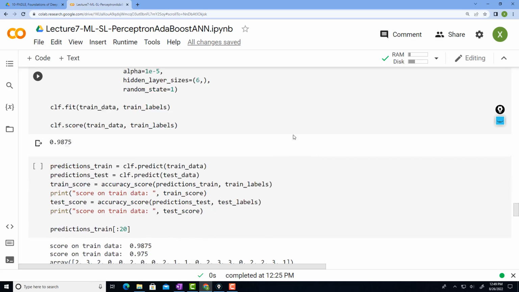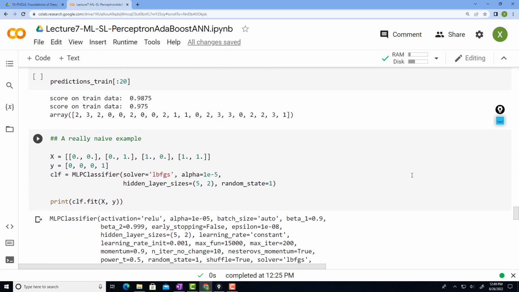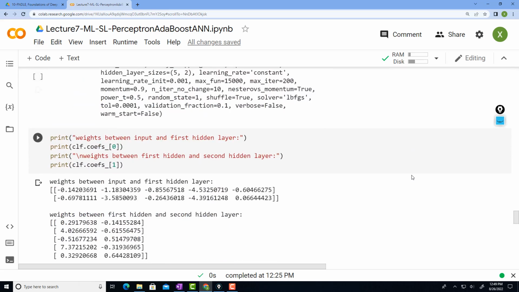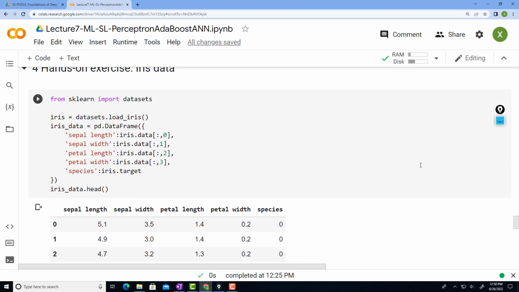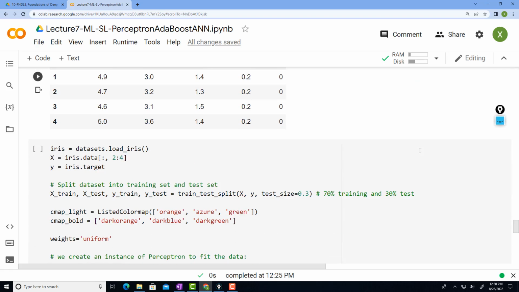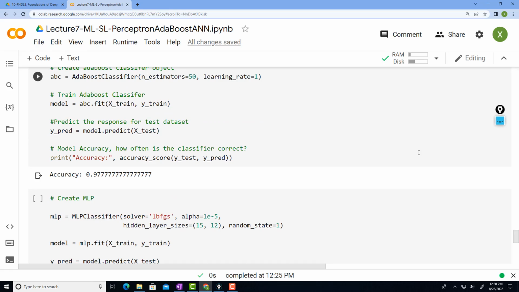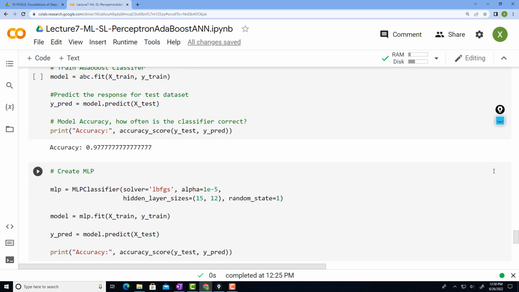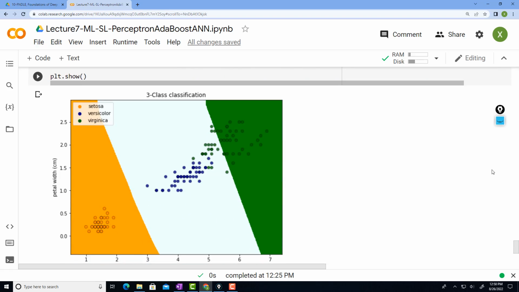Then you fit the data, and you do the evaluation based on the training and testing data sets accordingly. The final part of this Jupyter Notebook is, again, testing the neural network models and AdaBoost algorithms on the iris data set. You can check the code segments to see how machine learning evaluation is typically done and how different machine learning algorithms, perceptron, AdaBoost, and multilayer perceptron, perform on this specific data set.